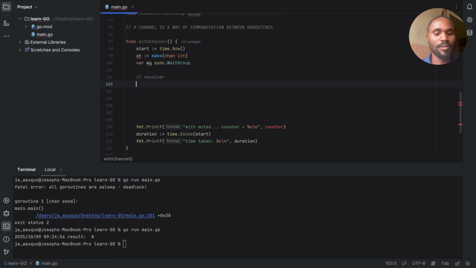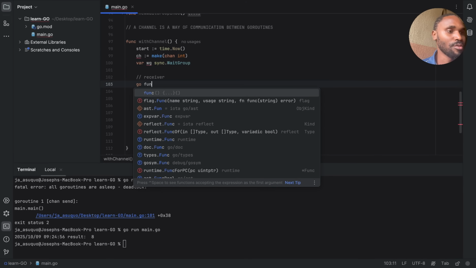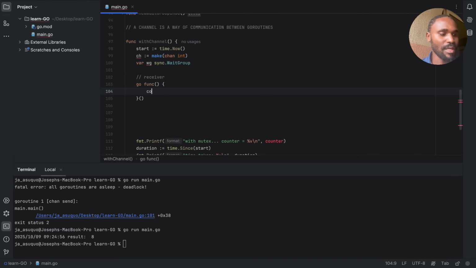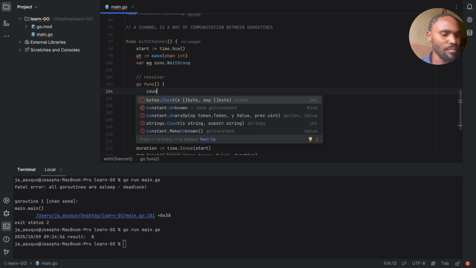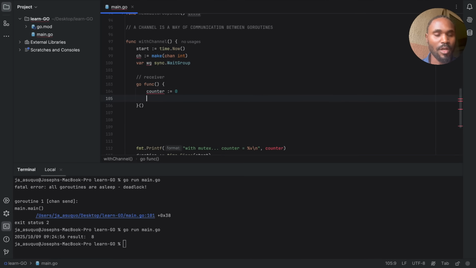So basically this is the Goroutine that is going to wait and collect whatever we are sending through the channel, and then it's going to do whatever we want. We're going to do the same thing we have been doing all along. We're just going to increment the counter and see how we can increment this counter, and hopefully there's no race condition. Just know that this was all to prevent race condition. So now we have our counter, and we initialize it as 0, so we are starting at 0.